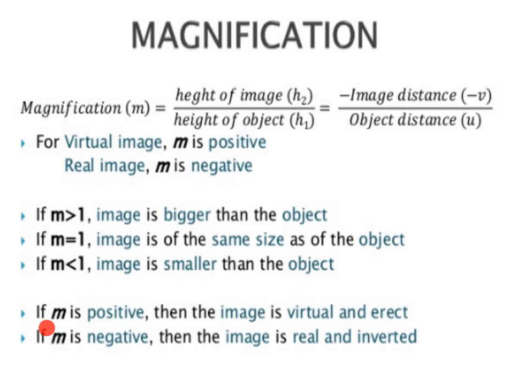Also, if m is positive, the image is virtual and erect. And if m is negative, the image is real and inverted. So magnification is image distance upon object distance.